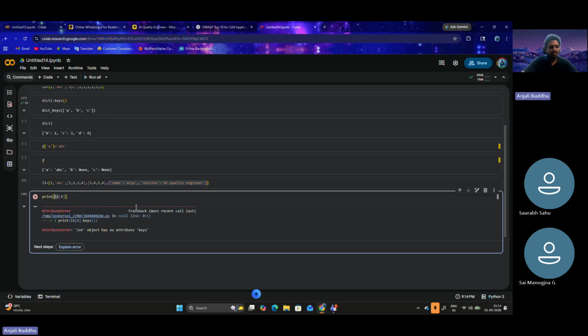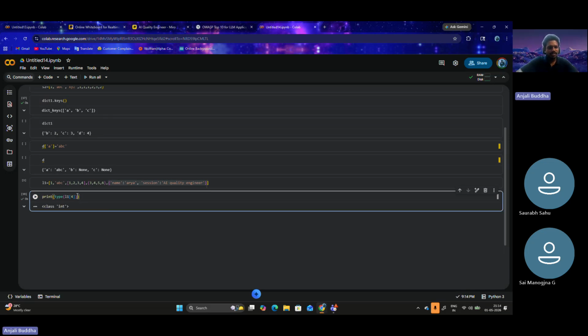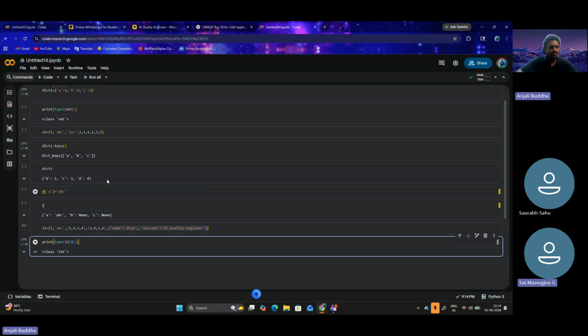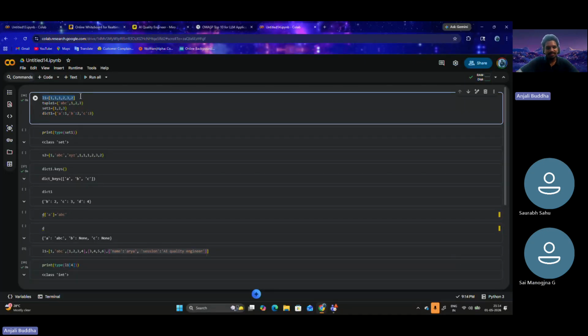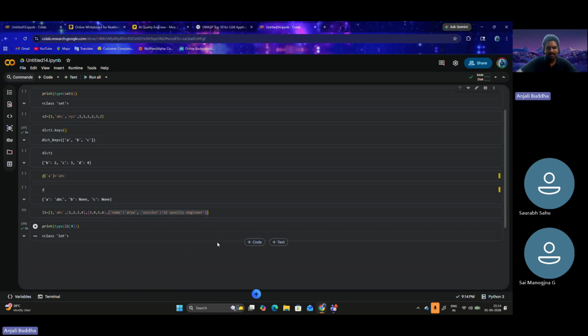Let's print the type of this. L1 of 4 is integer. Since I ran that earlier cell, the L1 variable is referencing that older list, so I couldn't do that operation.